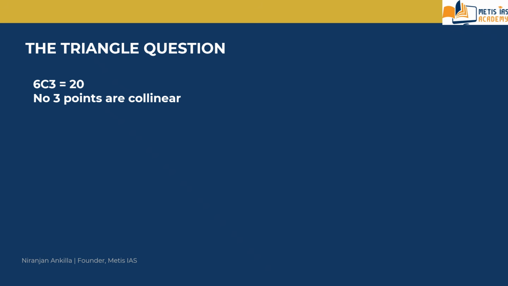So let me take one question from 2023 CSAT for easy understanding. Points are chosen on the sides of a square: one on AB, one on CD, two on BC, and two on DA. You may already know one square has 4 sides. So how many distinct triangles can be drawn using these 6 points? This is the question.